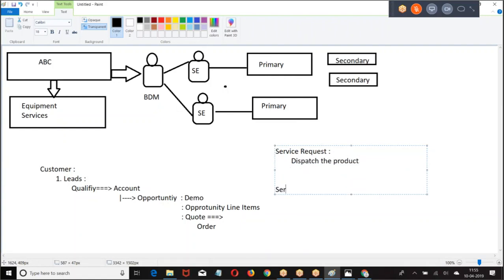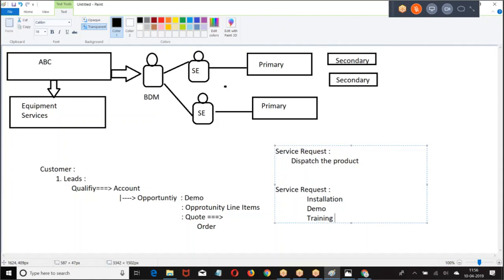Then the customer who purchased may also request installation, demonstration, or training. Once they have bought the product, I require a service request for what? Installation of the product. Service request for what? Demo. Service request for what? Training. Simple. Let me make it simple.